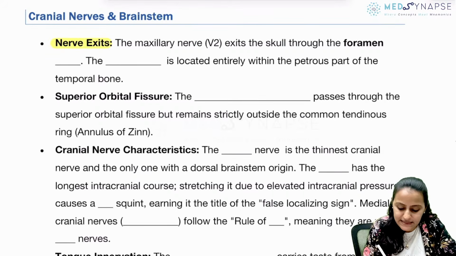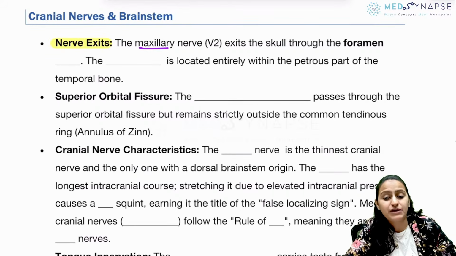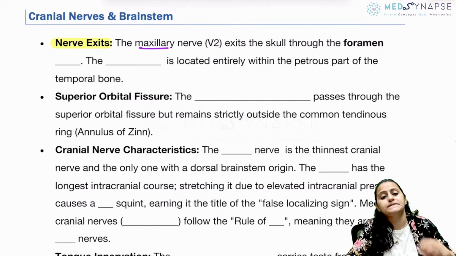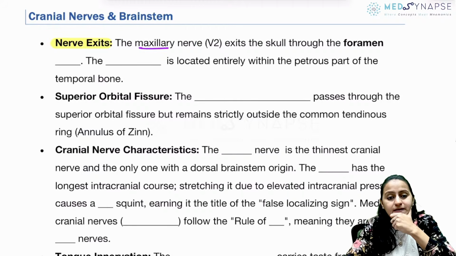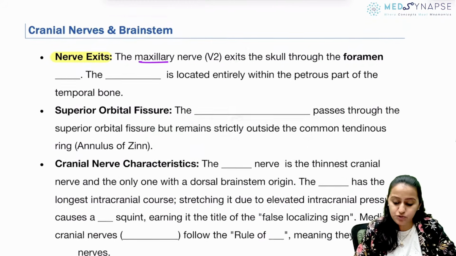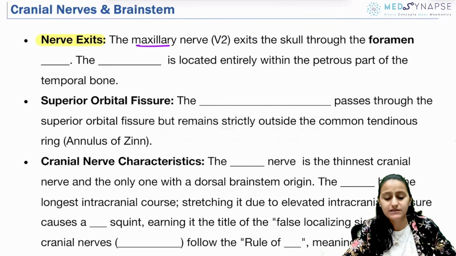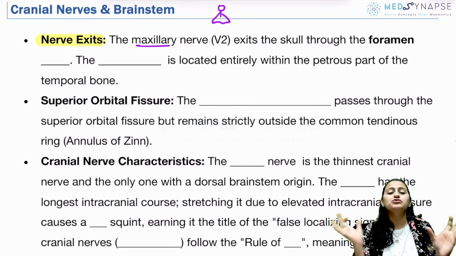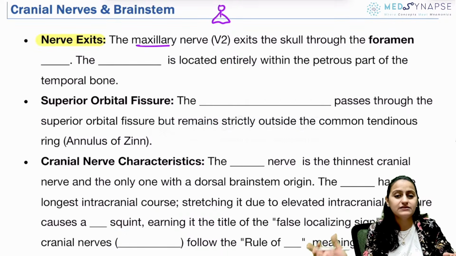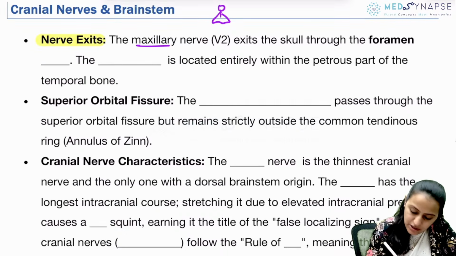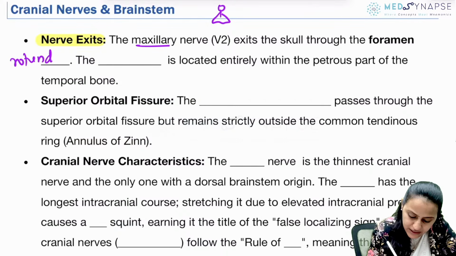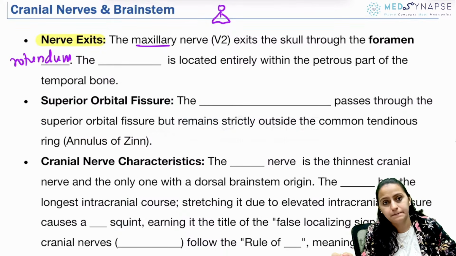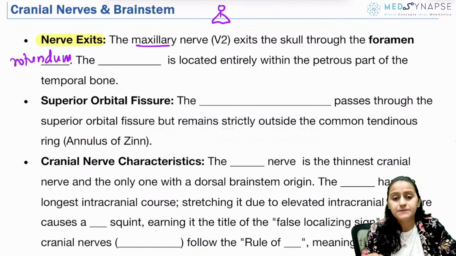So first question on the skull foramen. The maxillary nerve exits through what foramen in the skull? The maxillary nerve exits through what foramen? What is the trick that we have learned? Imagine a girl wearing maxi and she is rotating for boomerang, right? Girl wearing maxi rotating. So remember, it is foramen rotundum. Foramen rotundum. Okay, very important.